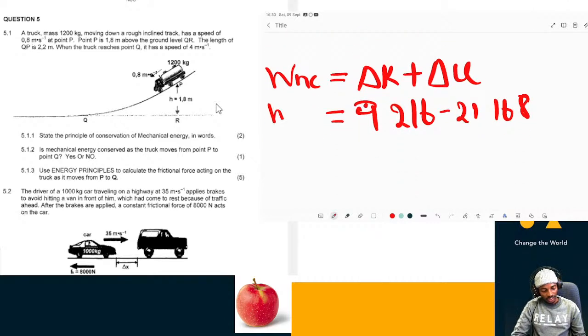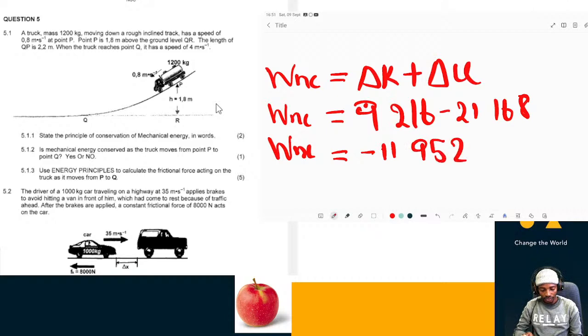So the work done by non-conservative forces is 9,216 minus 21,168, which is equal to minus 11,952 joules.